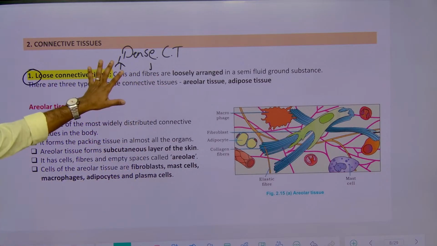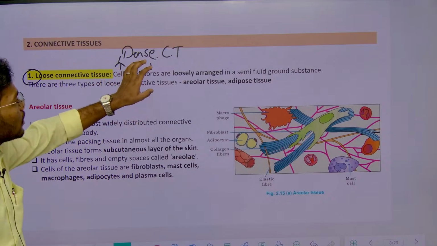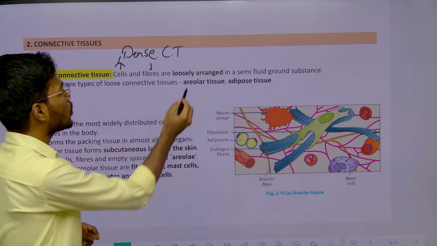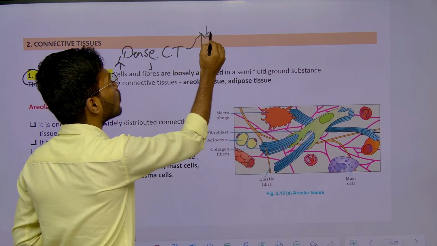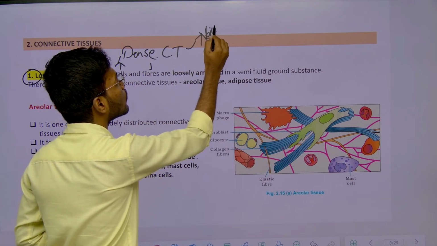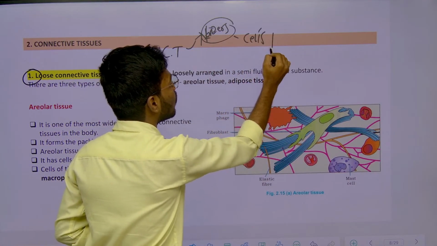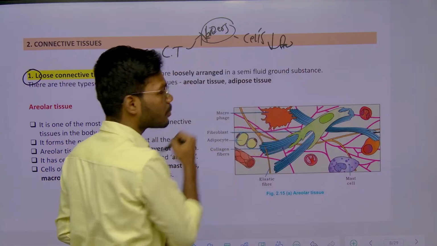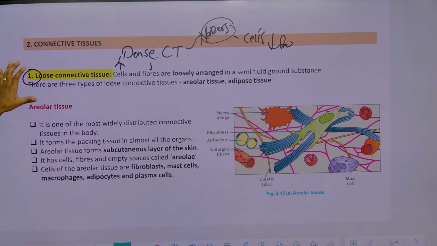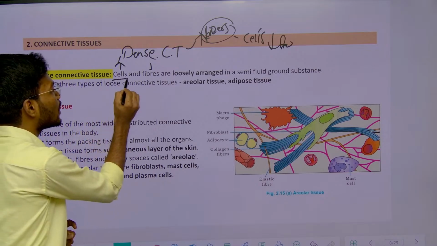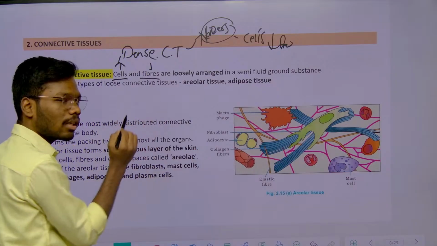So, here the cells are very rich, whereas fibers are very low. When compared to dense connective tissue, here fibers are more, whereas cells are very few. So, whenever you see loose connective tissue, remember the cells are more in number, whereas fibers are less in number.